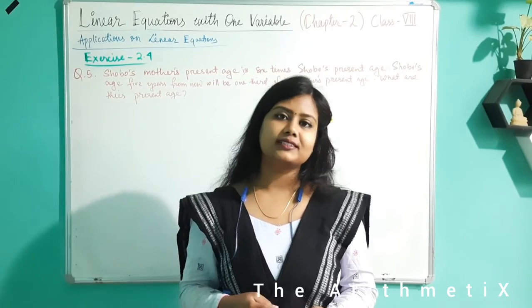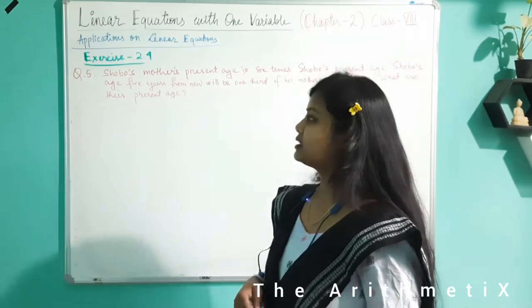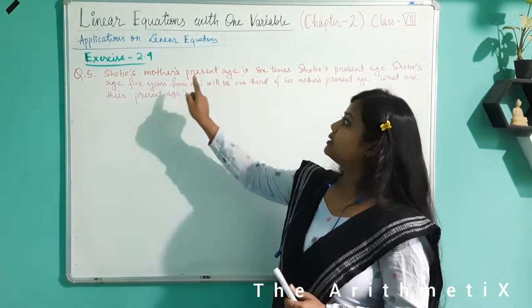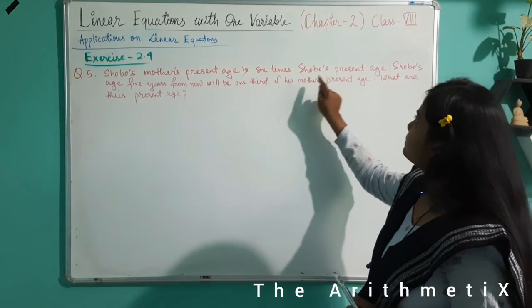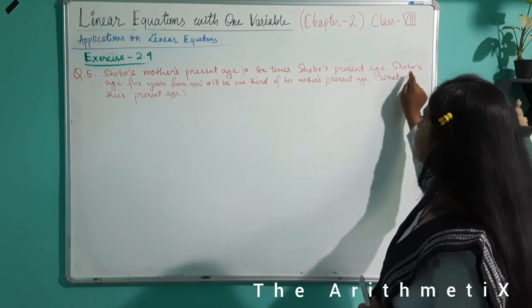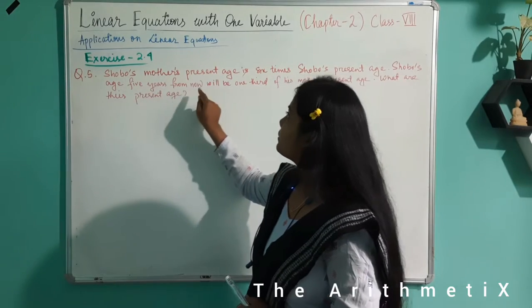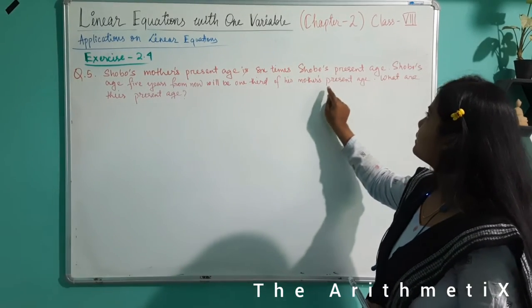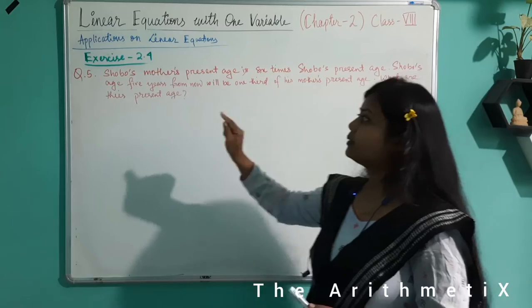Welcome back students. Let us discuss question number 5 from exercise 2.4. Sobo's mother's present age is 6 times Sobo's present age. Sobo's age 5 years from now will be one third of his mother's present age. What are their present ages?